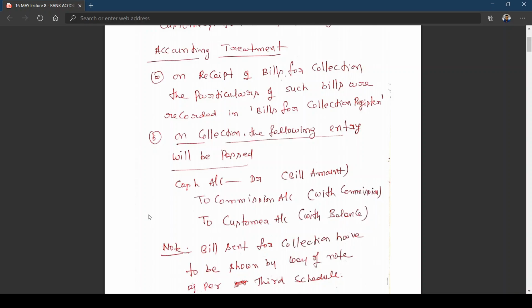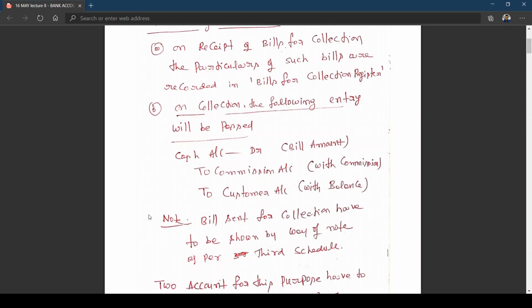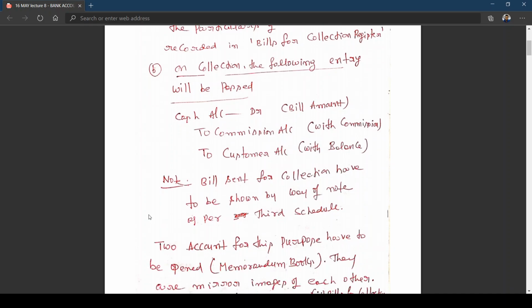Now, looking at the note I have given, bills sent for collection have to be shown by way of a note as per the third schedule, because the bank is only doing a service, providing a service. The bank is collecting the money from the drawee and making payment to the drawer's account. Is this clear? That is called the customer account. So that is to be taken as a note.